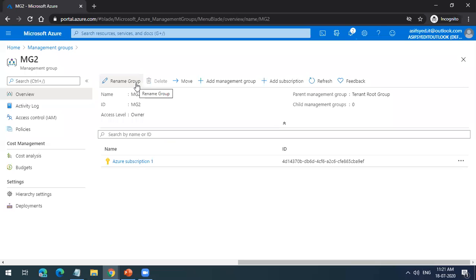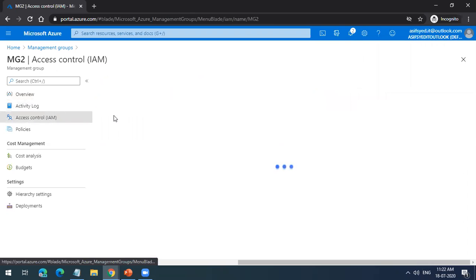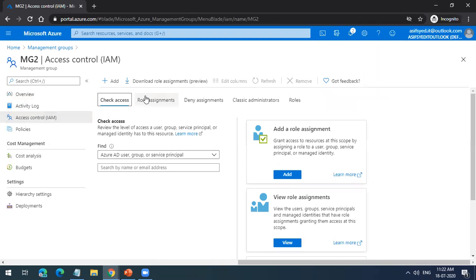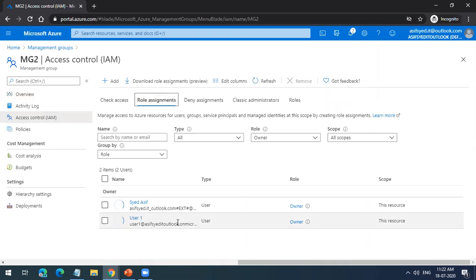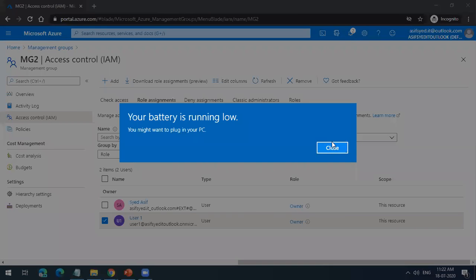But as per the previous thing, isn't it supposed to get added to the management group as well? Because the user is going to get added to the management group, right? Yes, the user is added to the management group. I have added the subscription now, but I have assigned the role already. I just wanted to show you this. Just give me 1 minute.